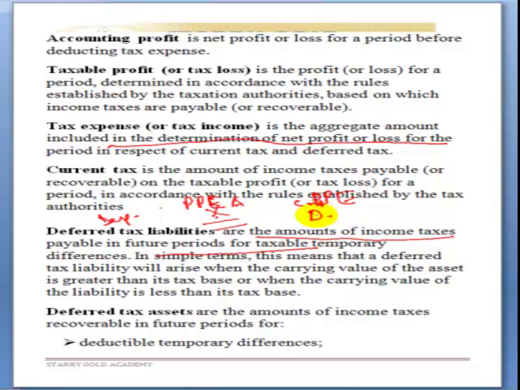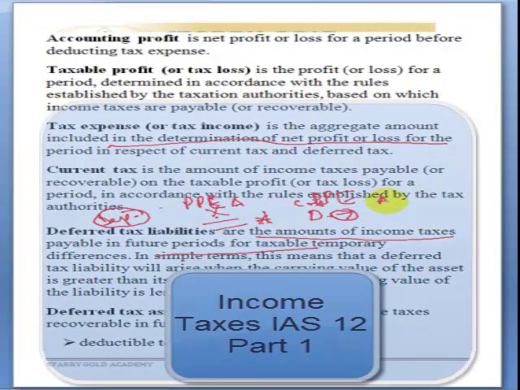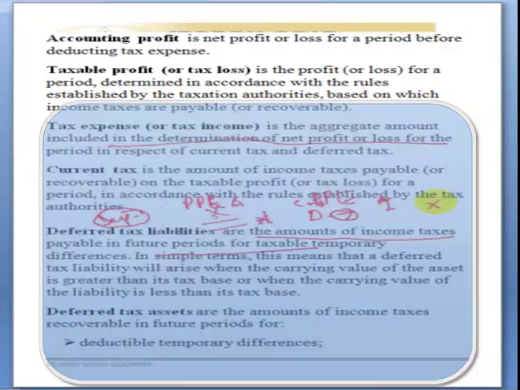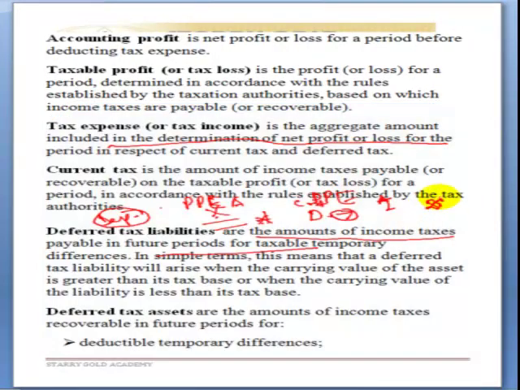So when you remove your capital allowance from that, capital allowance is in place of depreciation for tax purpose. So the difference between your carrying amount and your tax base, this is called the tax base, is what will give you your timing difference. Whatever you have as timing difference, you apply the rate, the income tax rate.